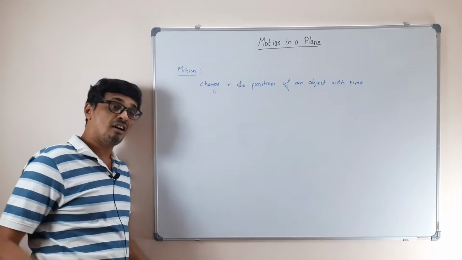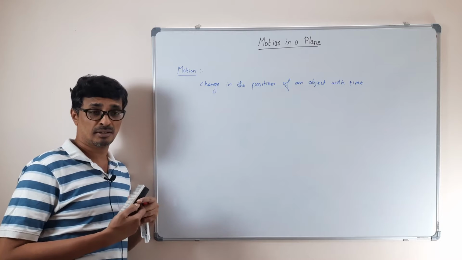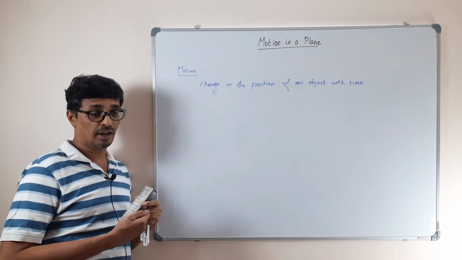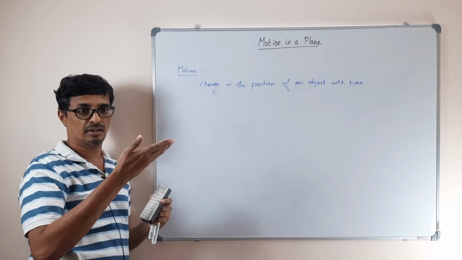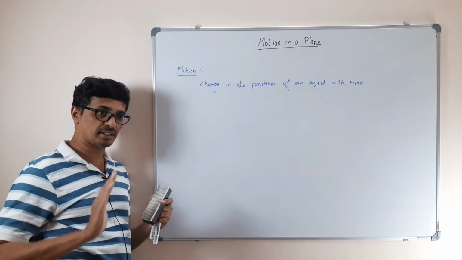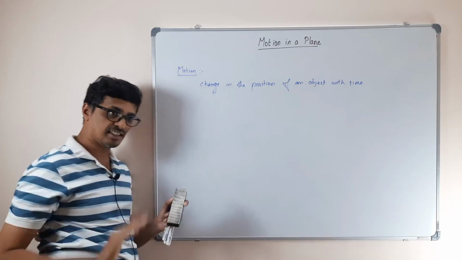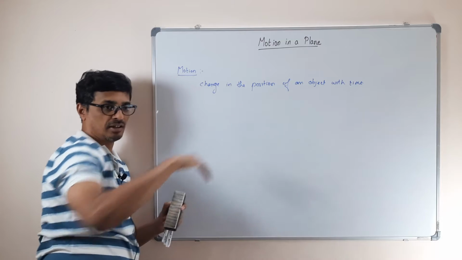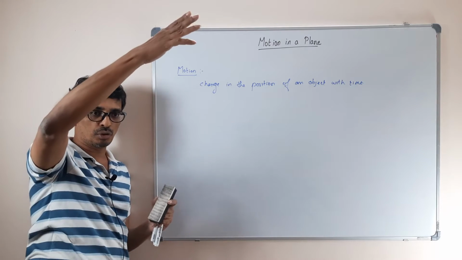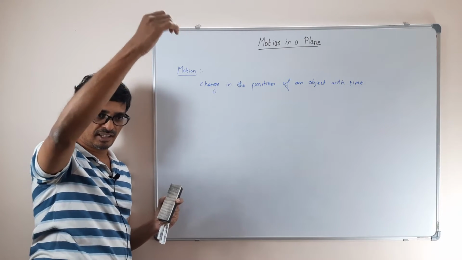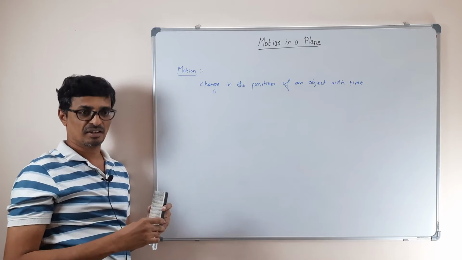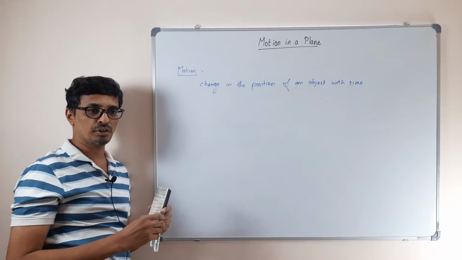Now I ask you, are all motions similar? No, right? When you kick a ball, it makes a parabolic arc: it rises in the air and then falls down. You drop a stone, it has a different type of path.